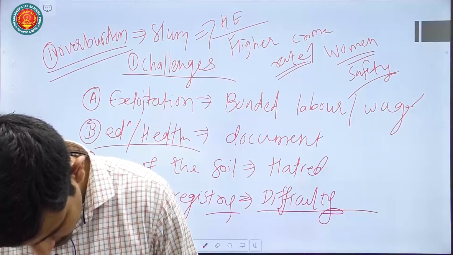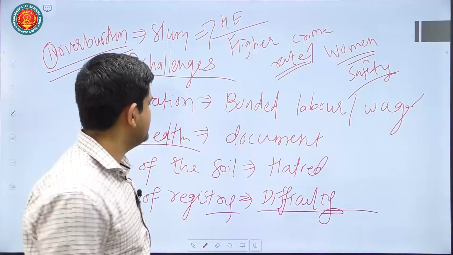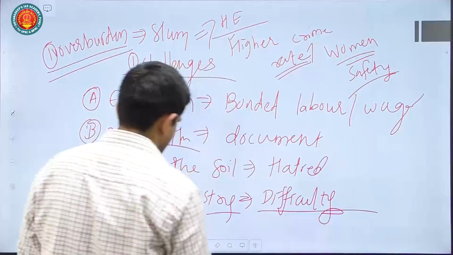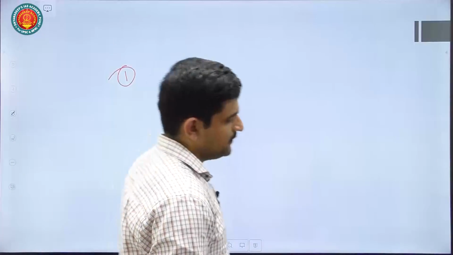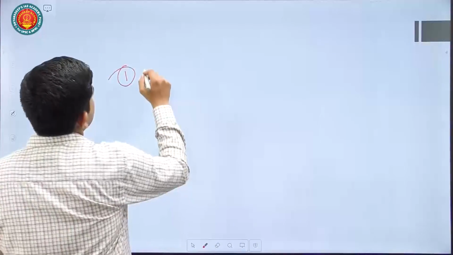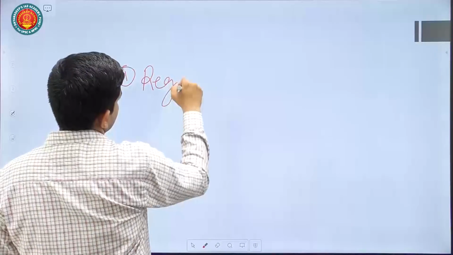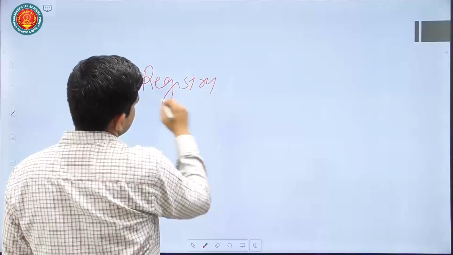And in the conclusion part, you can mention how this is important, and that migrant registry creation should be there.